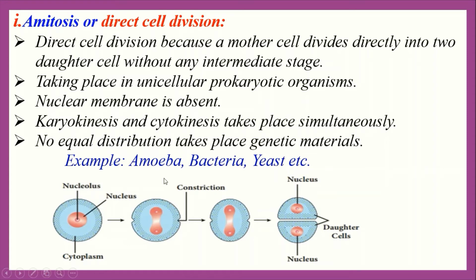Now, let's see the example of amitosis cell division. Amitosis cell division takes place in amoeba, bacteria, yeast. Here all are unicellular prokaryotic organisms.